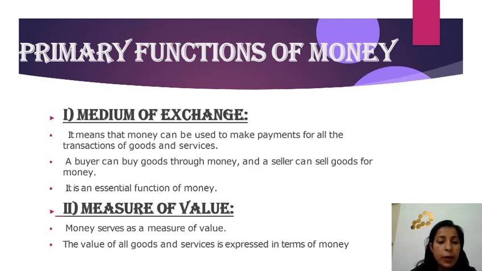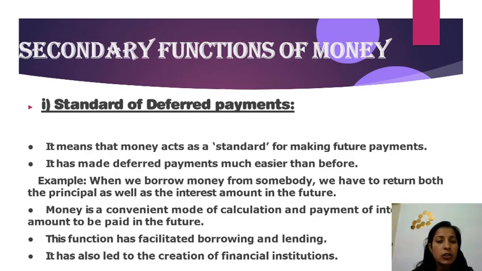Money serves as a measure of value. The value of all goods and services is expressed in terms of money. Basically, when you are going to purchase any good, the value of the good is defined in terms of money. Like when you are going to a mall and buying a shirt, the value of the shirt will be expressed in terms of money. Like you are purchasing a shirt of rupees 1500, so the value of the shirt is defined in terms of money. Okay, so we will move on to the next function, that is the secondary function of money.